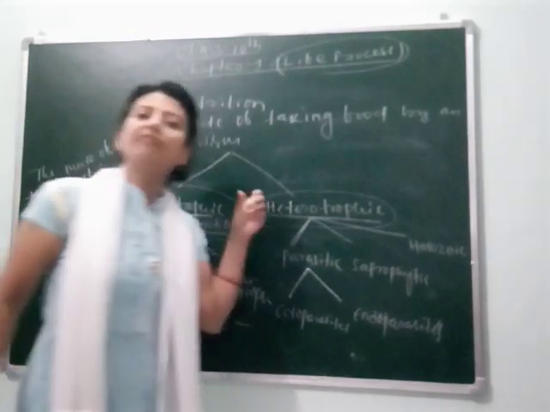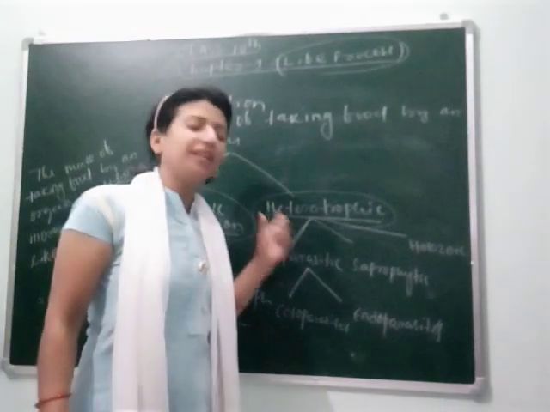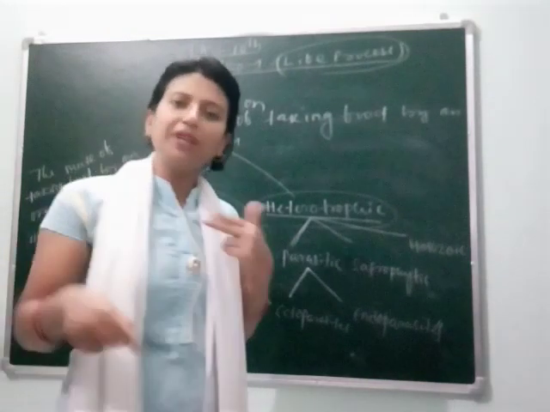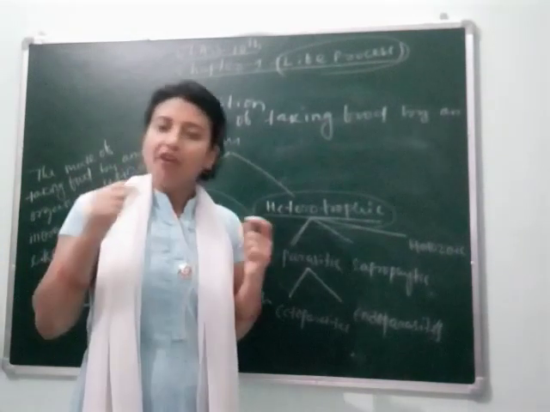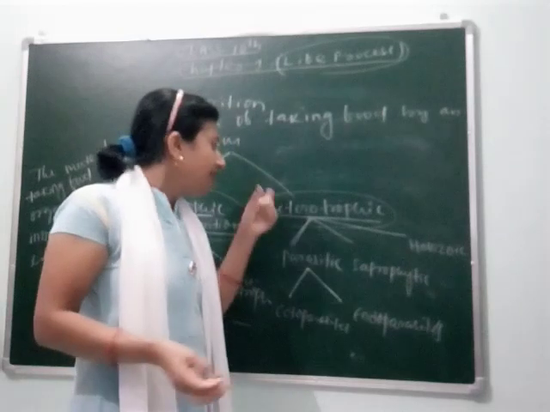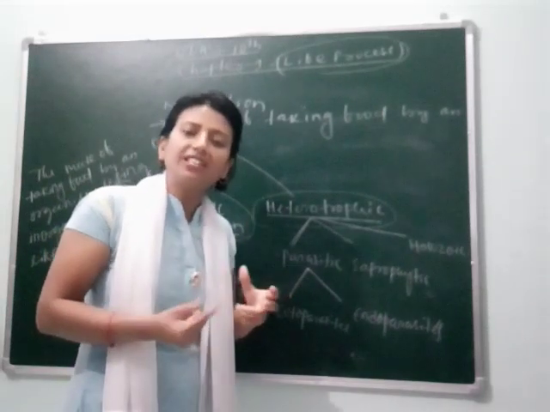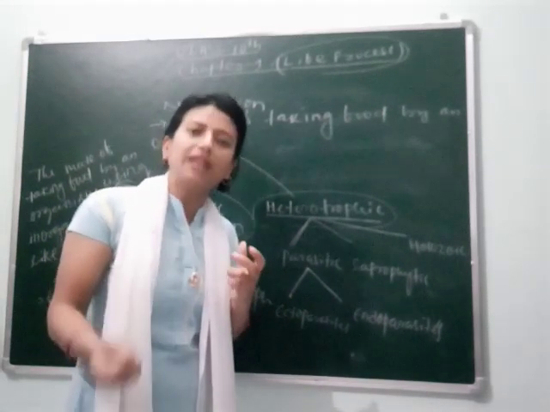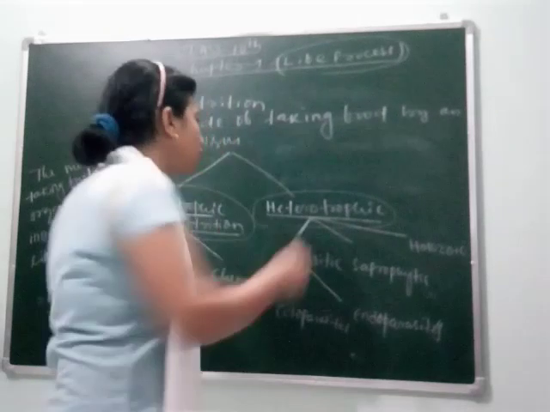Next, heterotrophic. What is heterotrophic? Hetero means different and trophic means feeding. When the organism depends on other organisms, either on plants or other animals for its food, then it is called heterotrophic nutrition.